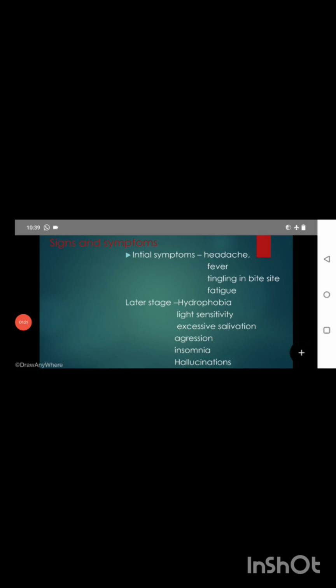Next is signs and symptoms. What are the signs and symptoms of rabies? Initial symptoms, within 2-3 days of the bite, are headache, fever, tingling at the site of the bite, and fatigue. At a later stage, there will be hydrophobia, that means a fear of water, and light sensitivity. When they see light, they will make fearful reactions. Then excessive salivation, like a rabid dog, the person will behave like that. Then aggression, insomnia, loss of sleep, and hallucinations will be there.